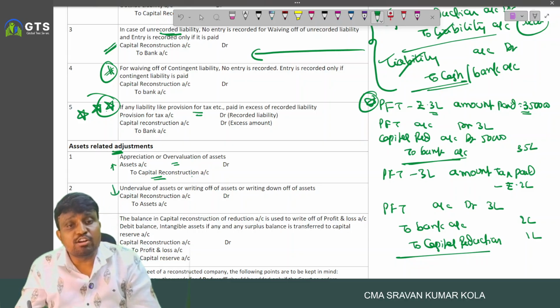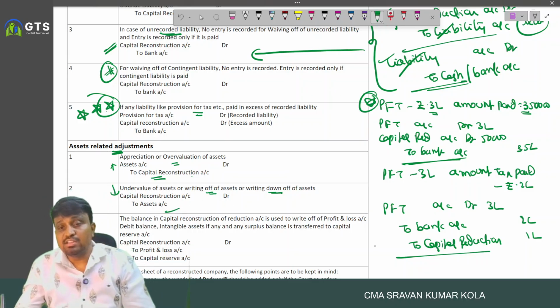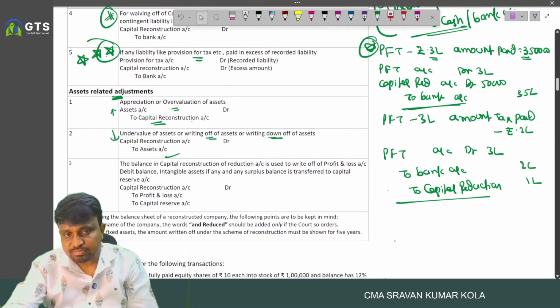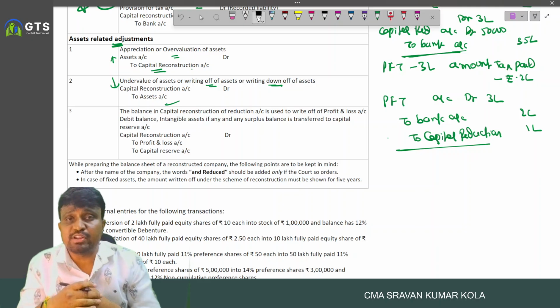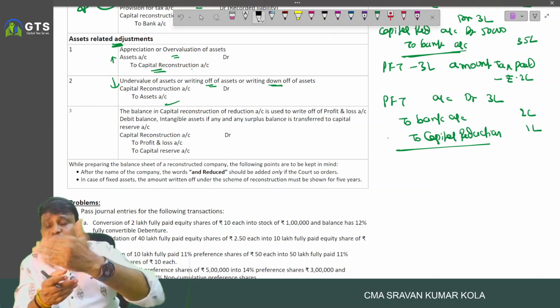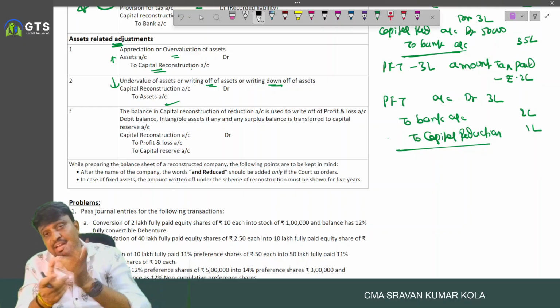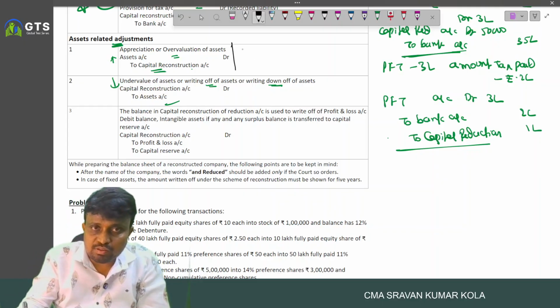Undervaluation means a decrease or write off, a writing down of an asset. Then the asset should be credited and the debit is given to capital reduction. We write the entry: capital reduction account debited to assets account. And at last, for example, if any asset has been sold, what is the entry we record? Bank account debited to asset account, and any difference in the asset is transferred to capital reduction. And another one, if any unrecorded asset is sold, what is the entry? Bank account debited to asset.